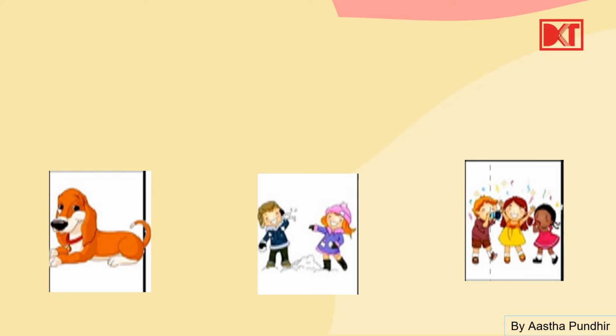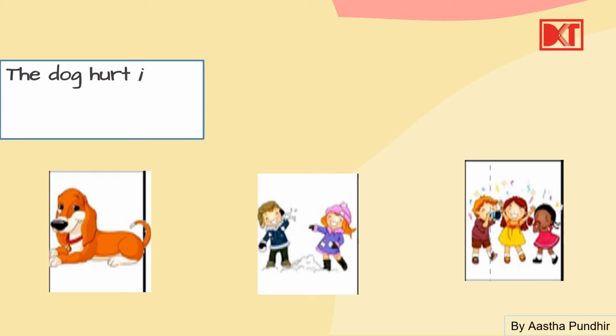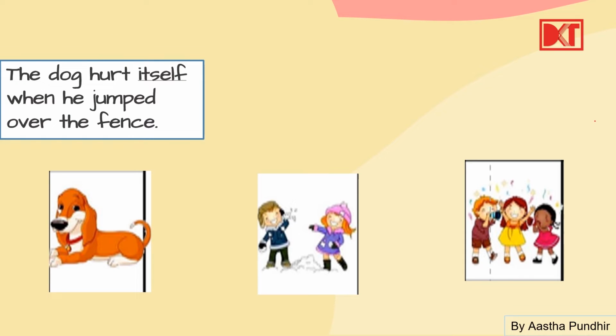Now the next category of examples. The dog hurt itself when he jumped over the fence. Now the dog. What is the subject here? Dog. अब यहाँ पे you have to remember dog जो है वो noun है. वो pronoun नहीं है. Dog is a noun.